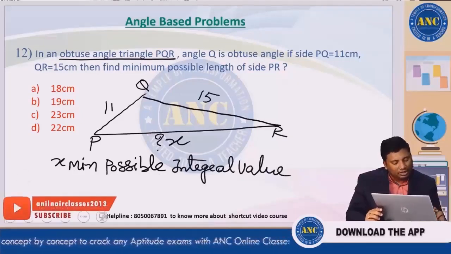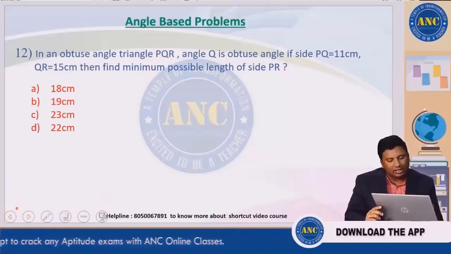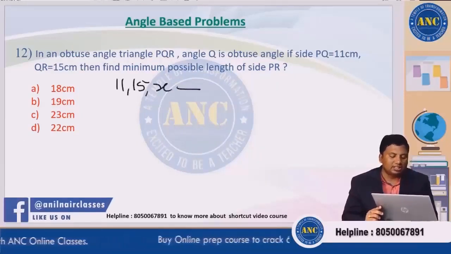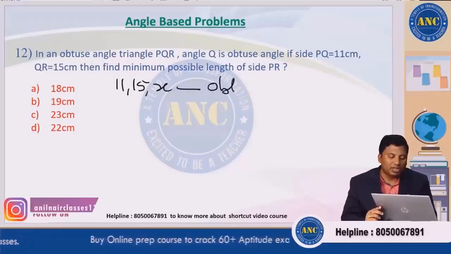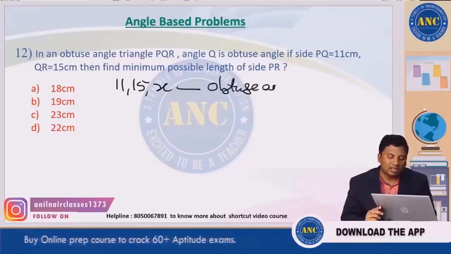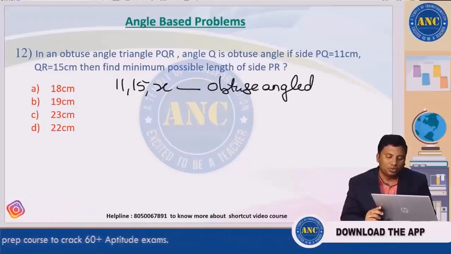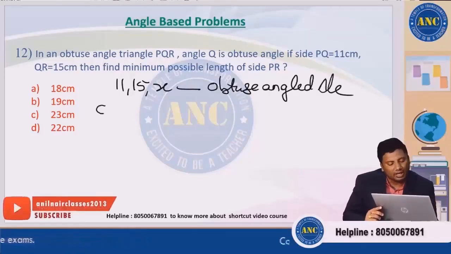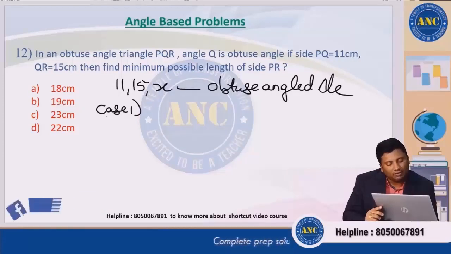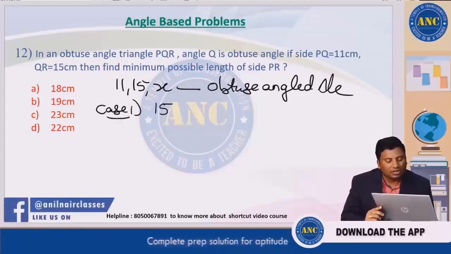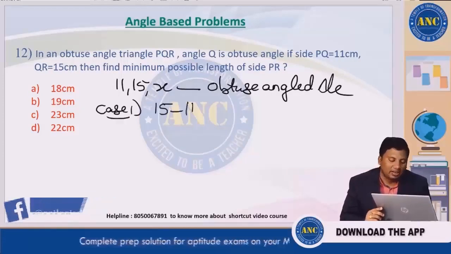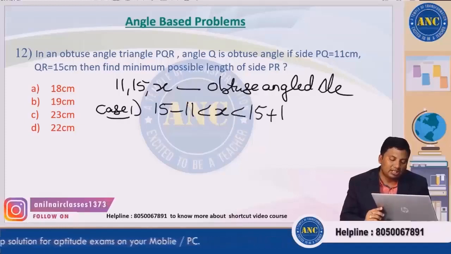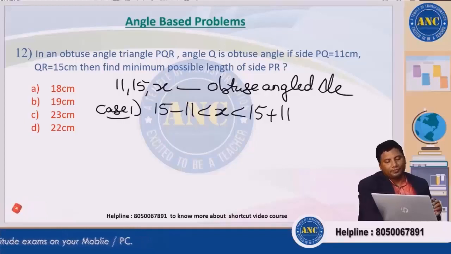Now, the same question is like this: 11, 15 and X are the sides of an obtuse angled triangle. Case number 1: first they should form the sides of a triangle. 15 minus 11 less than x less than 15 plus 11.